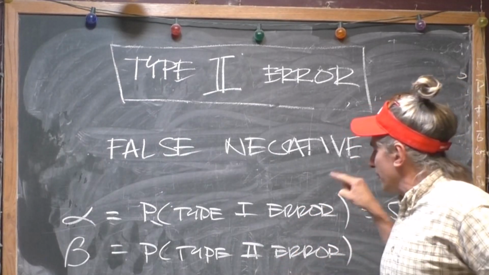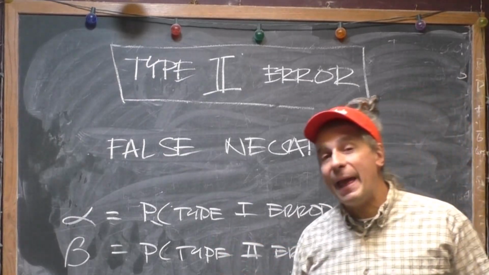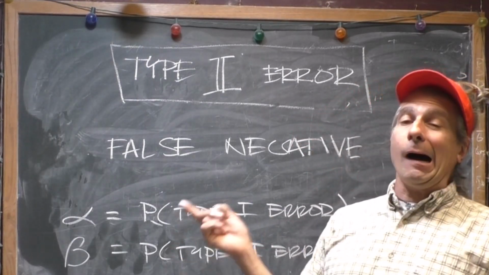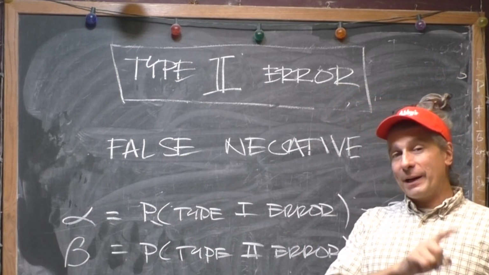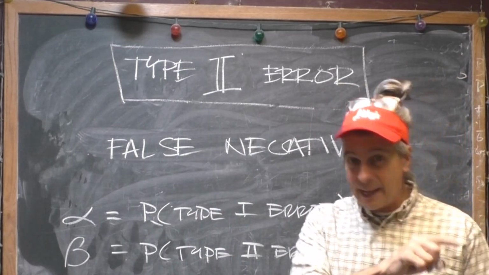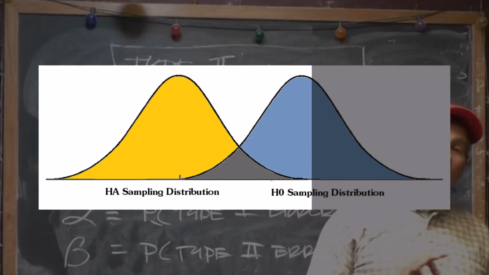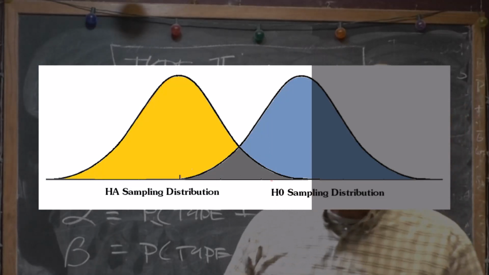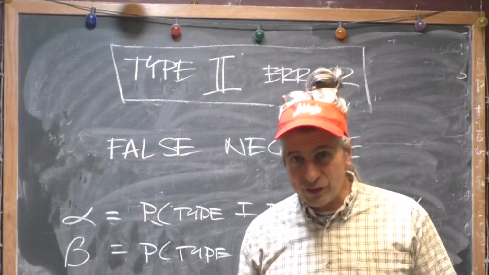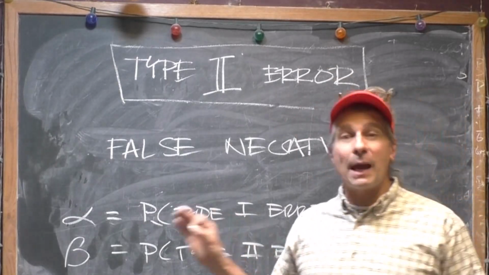The type 2 error probability depends on the location of that alternative hypothesis sampling distribution, that yellow curve that we saw before. Where that thing is going to impact the size of the type 2 error.